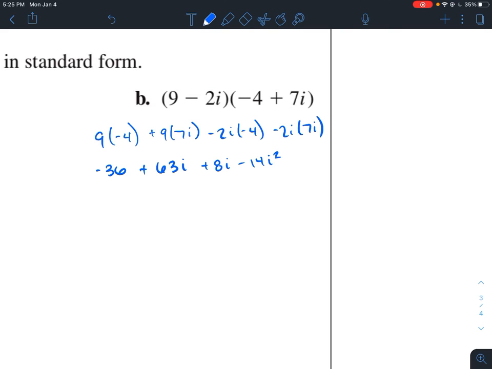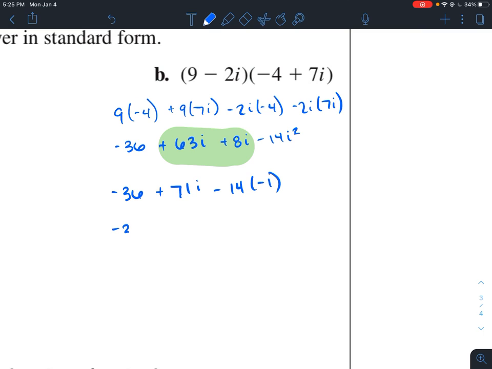Now let's see what we can combine here. This is the only real number that I have. These two in the middle are imaginary numbers. So 63i and 8i combine to give 71i. And then I have negative 14 i squared. And i squared is equal to negative 1. So I have my negative 36 plus 71i plus 14.